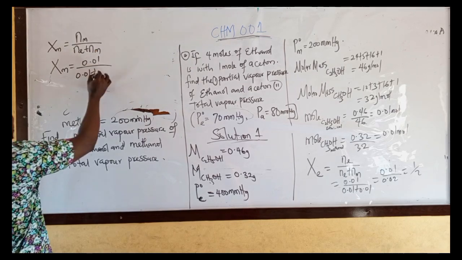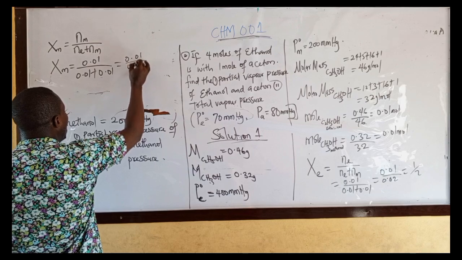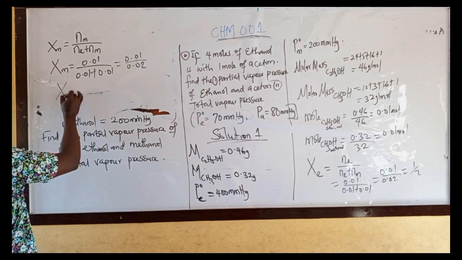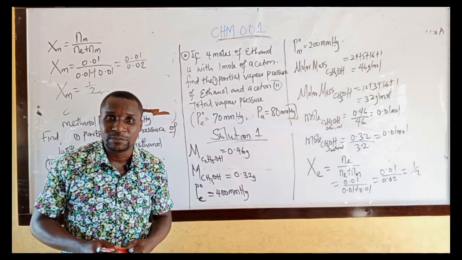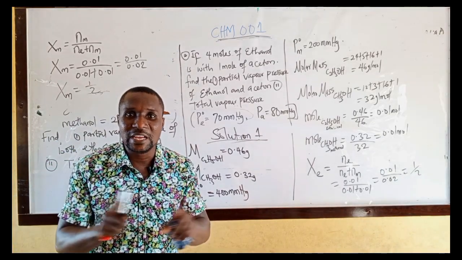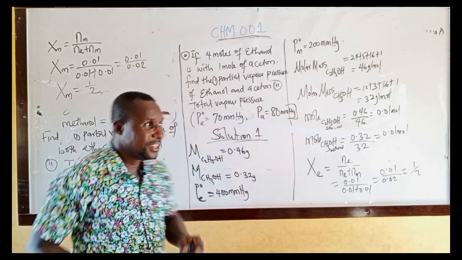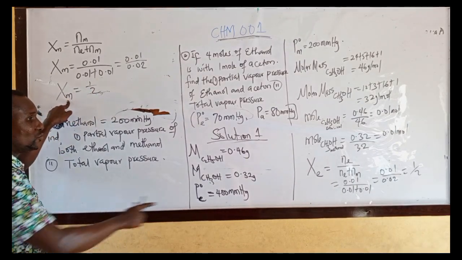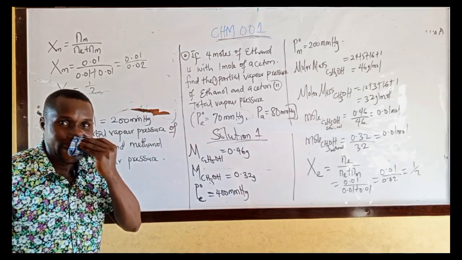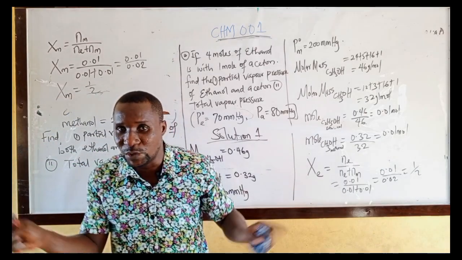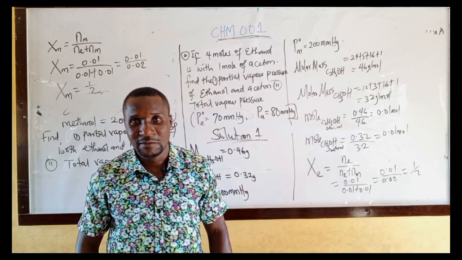0.01 plus moles of methanol 0.01, which will give you what? 0.01 over 0.02. Therefore, mole fraction of methanol equals 1/2 also. And don't forget, I told you, the addition of mole fractions of the two liquids in a solution must give you 1. Mole fraction of methanol 1/2 plus mole fraction of ethanol 1/2. Add the two of them together, you must get what? 1. Addition of mole fractions of two volatile liquids in a solution must give you what? 1. Please take note of that.